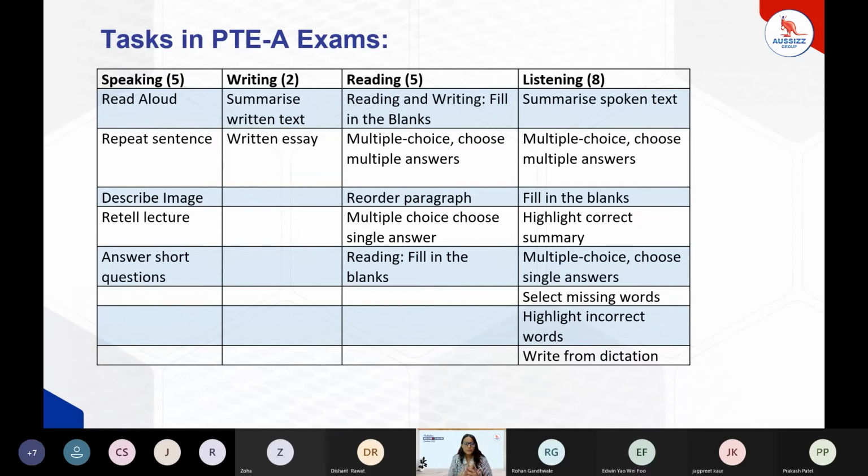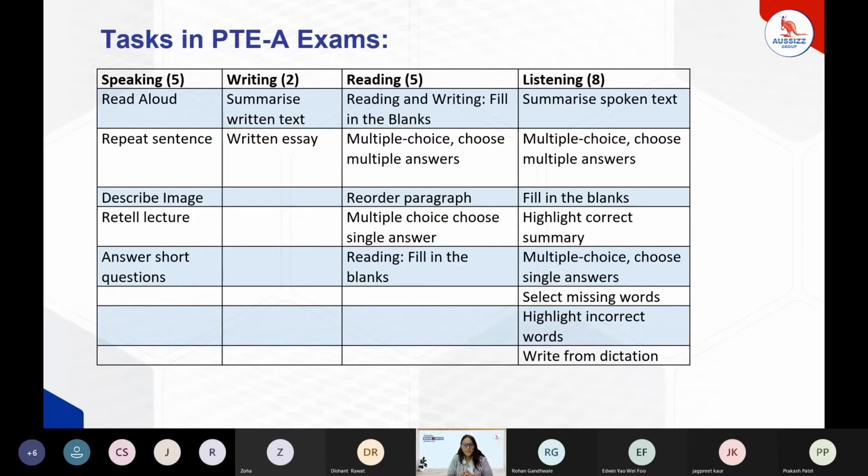For example, the first task, read aloud, is not only giving the score towards speaking, but it is also giving the score towards reading. The writing task, summarize written text, is not only giving the score towards writing, but it is also somewhere giving the score towards reading as well. So this is how the tasks are integrated, and that is also a sort of advantage.